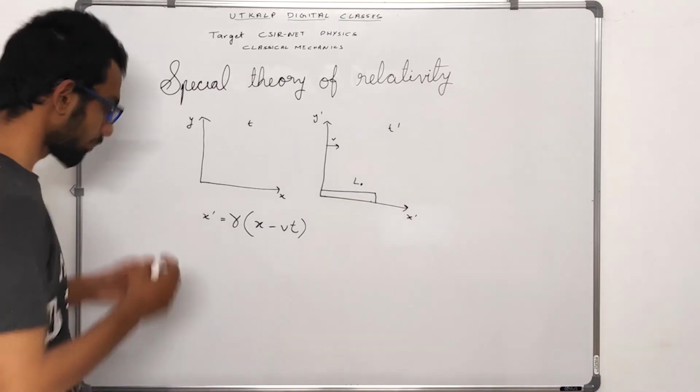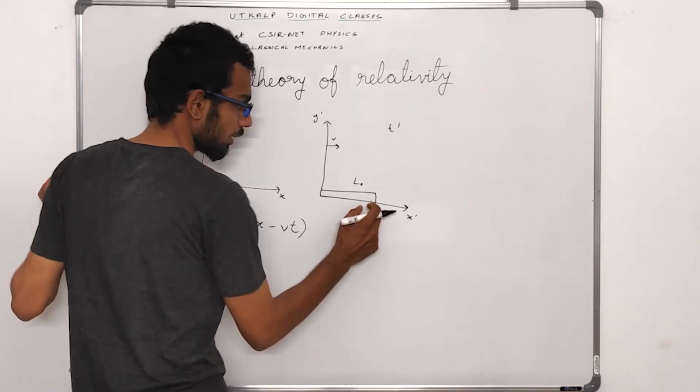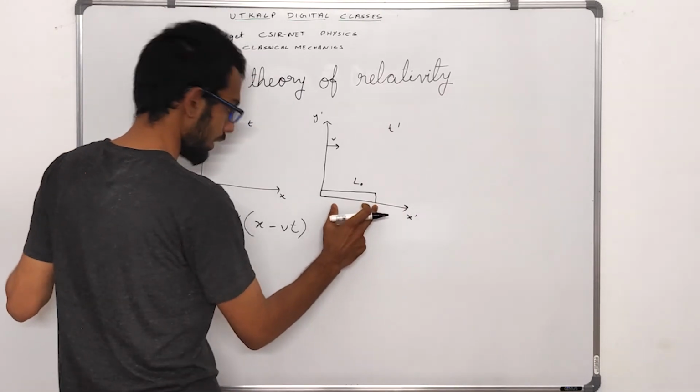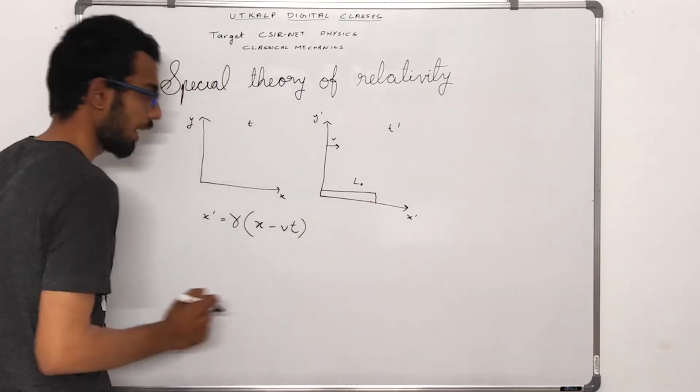Okay. Now, the value of x dash at this point is L0.